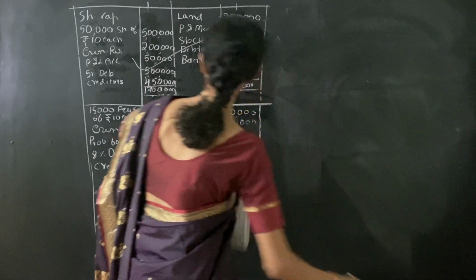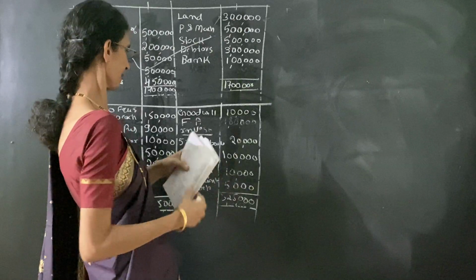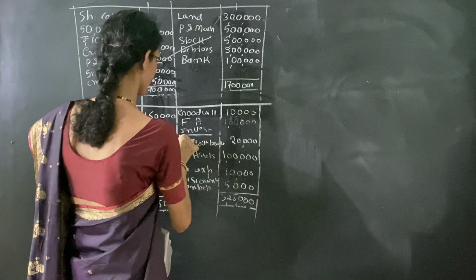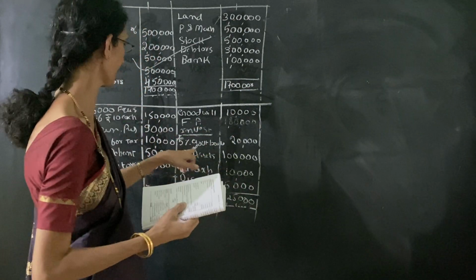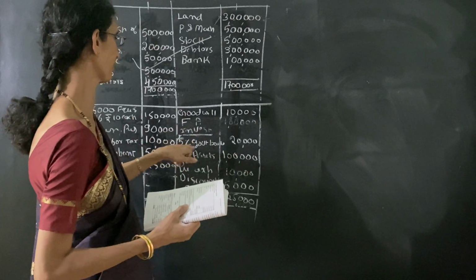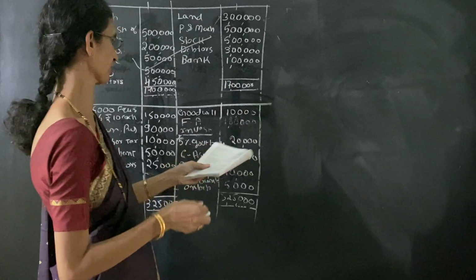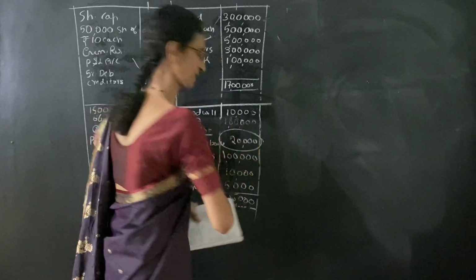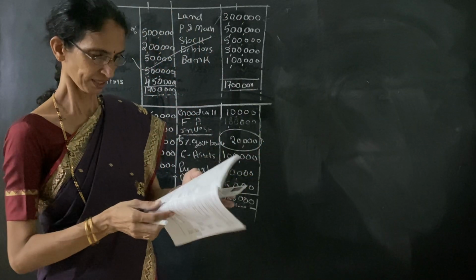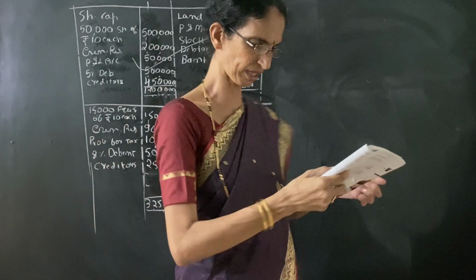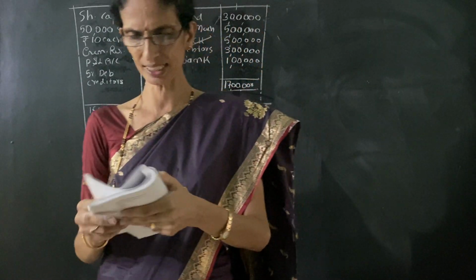See the next problem. So the balance sheet is given. Here this is important. The speciality of this problem is here. It is given investment, 5% government bond, 20,000. This is the speciality of this problem. So see here the balance sheet is given. Then the adjustments are given.